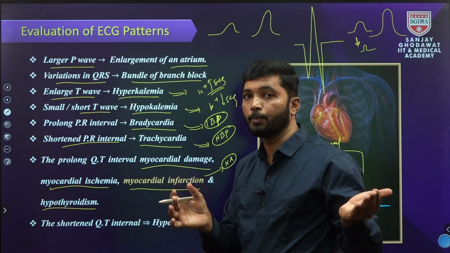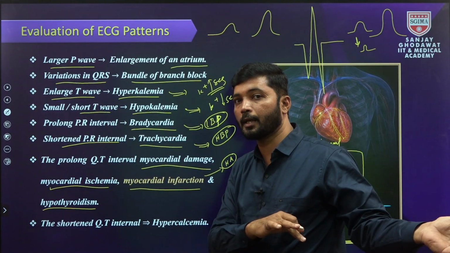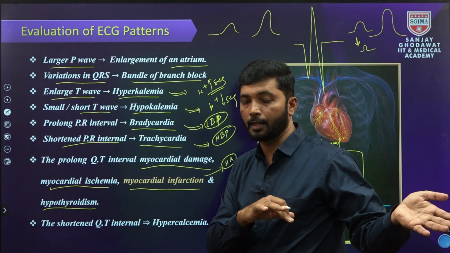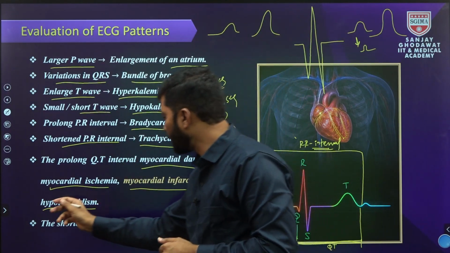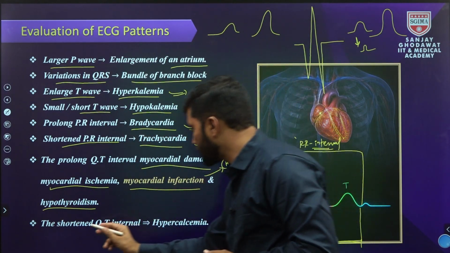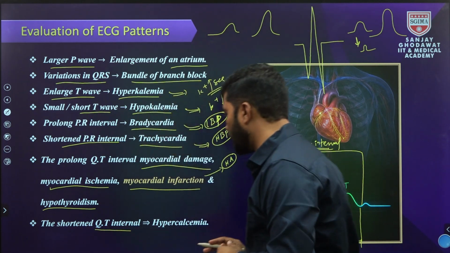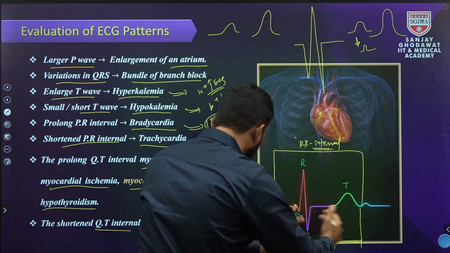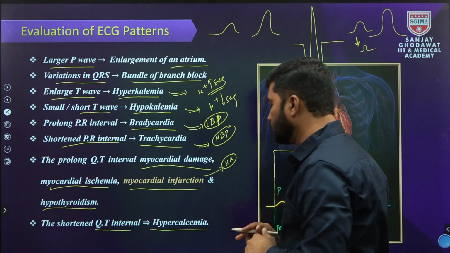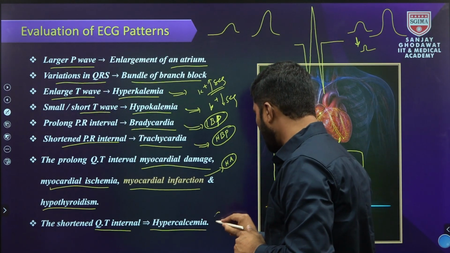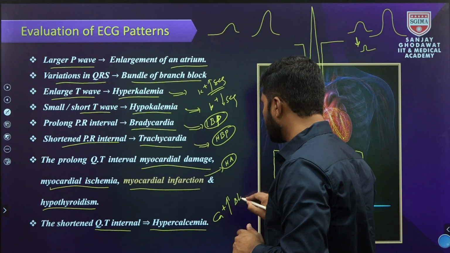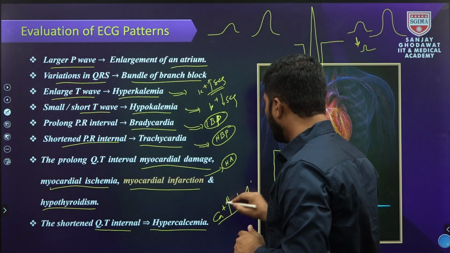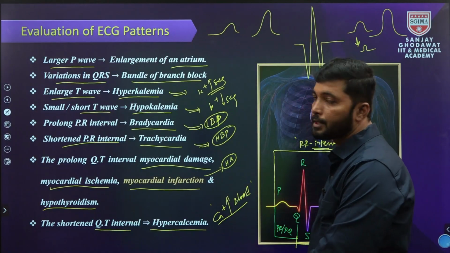Hypothyroidism is nothing but hyposecretion. Thyroidism is of two types, hypo and hyper. Hyposecretion of thyroid hormone is hypothyroidism. Hypersecretion of thyroid hormone is called hyperthyroidism. Next, the shortened QT interval, when the QT interval shortens, hypercalcemia, which means the calcium levels are in excess in the blood. So these are some evaluations of the ECG patterns.